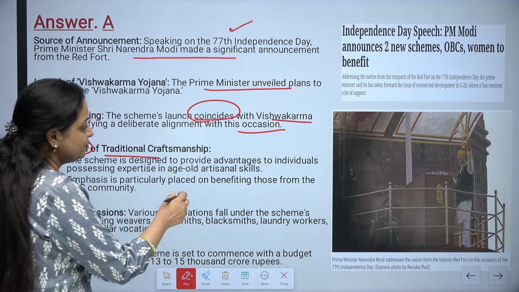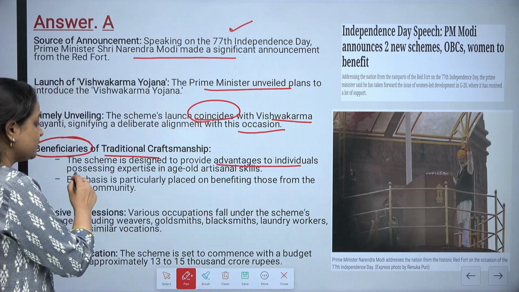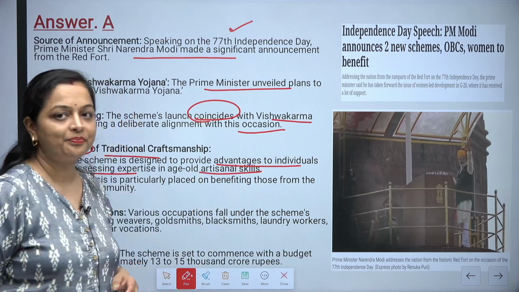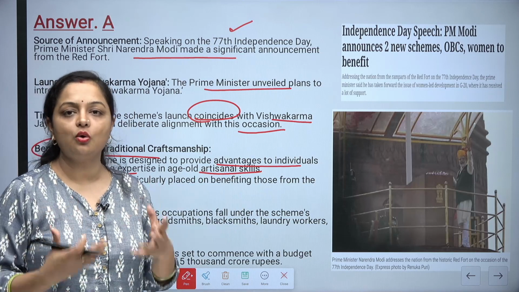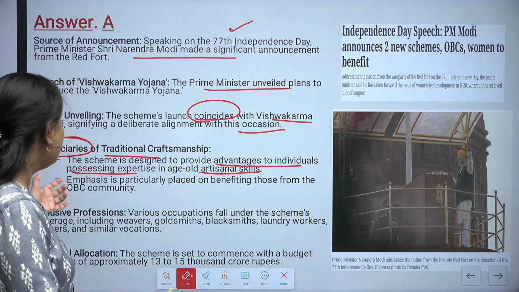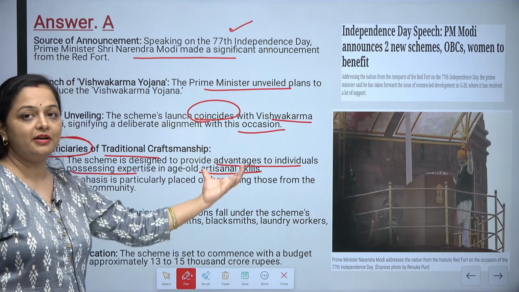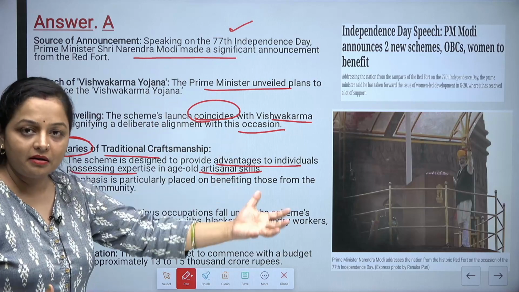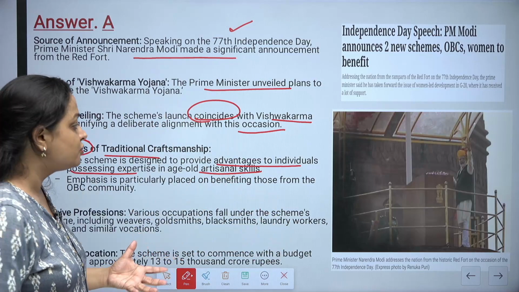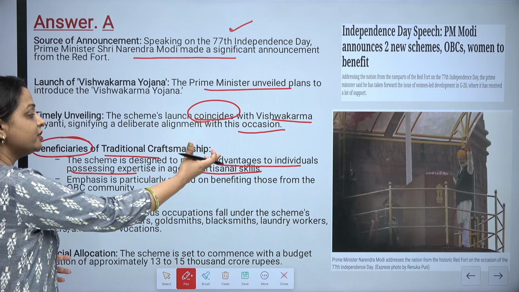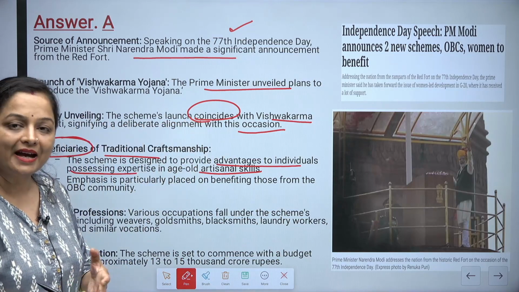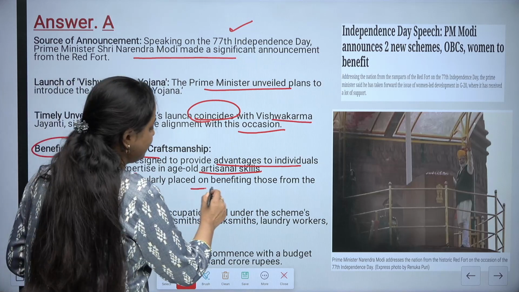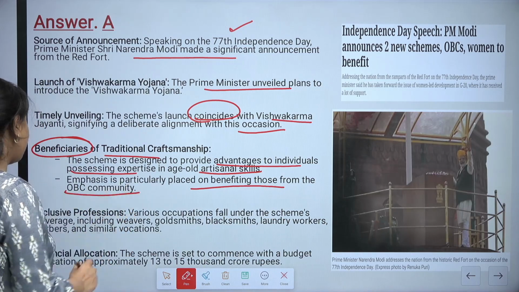The scheme is designed to provide advantages to individuals possessing expertise in age-old artisanal skills, which we actually call our dharohar. जो हमारी धरोहर होगी, those people who have skills which they have acquired from their ancestors, those will be the people who can take advantage of this particular program. Emphasis is particularly placed on benefiting those from the OBC community.